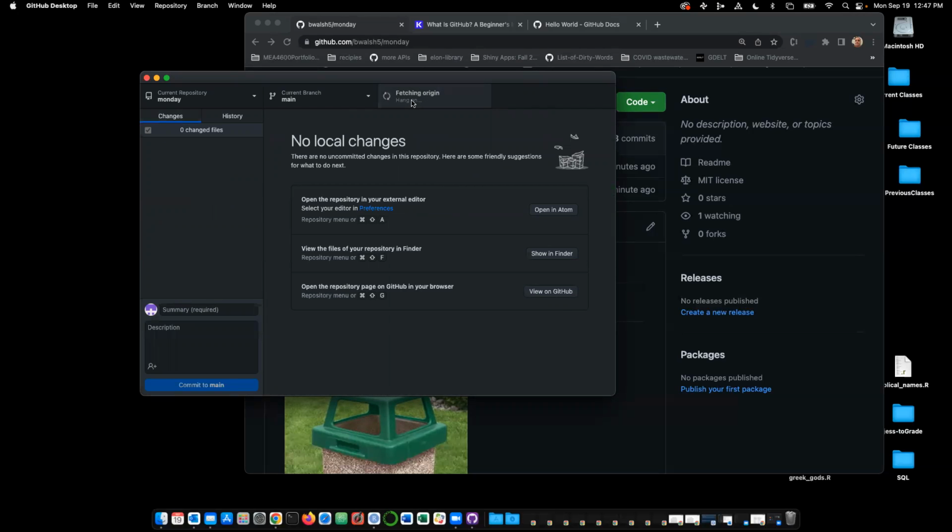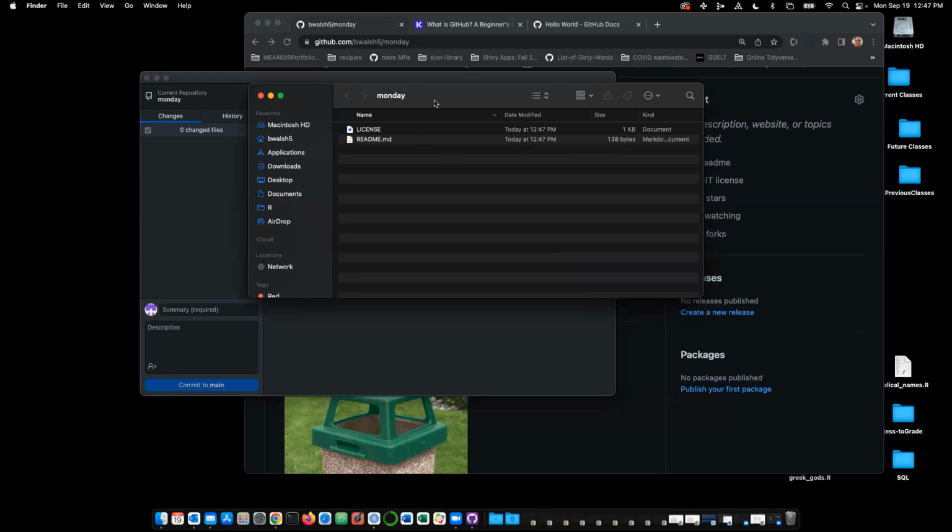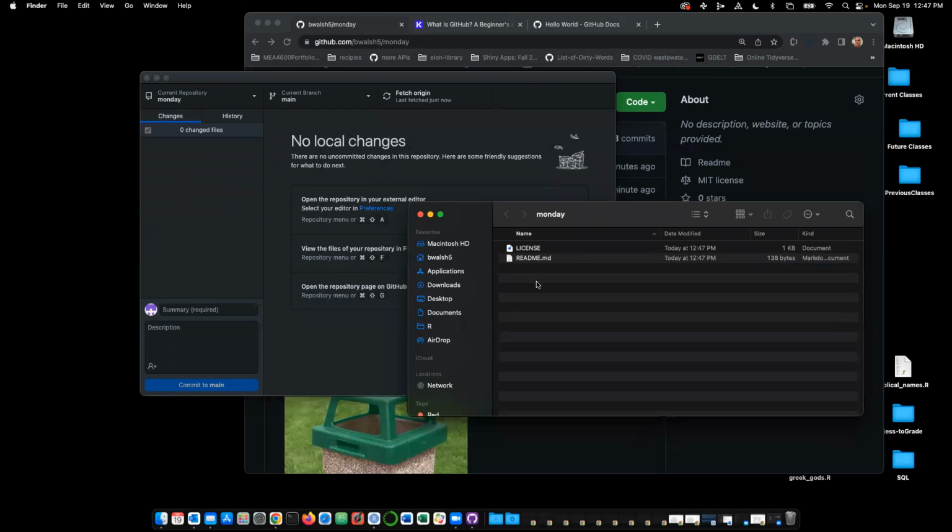What if we hit fetch origin? Yeah, it fetched it. It's really quick. Like we keep doing that over and over again. There's not really any point to it. Let's show in Finder, and here are the files that we got. So here's Monday, and here's our content, right?